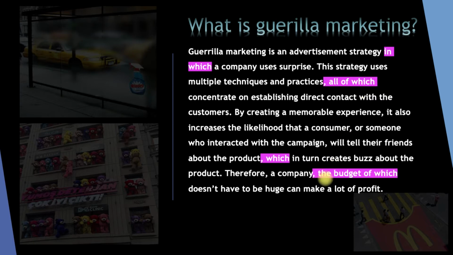Or we can use a noun before a relative pronoun. The budget is a noun here. Or we can comment on the sentence back here. Someone who interacted with the campaign. How about this? This is just a defining relative clause. There is nothing special with this. Let's now see some more details and some more examples.